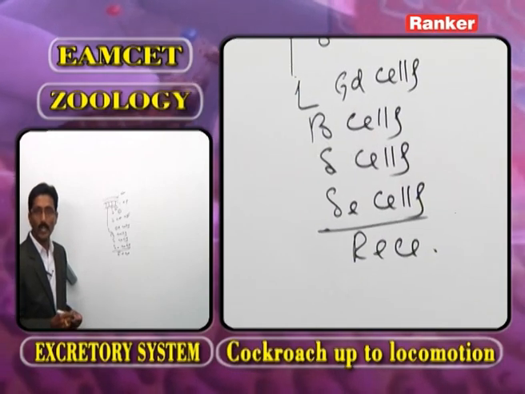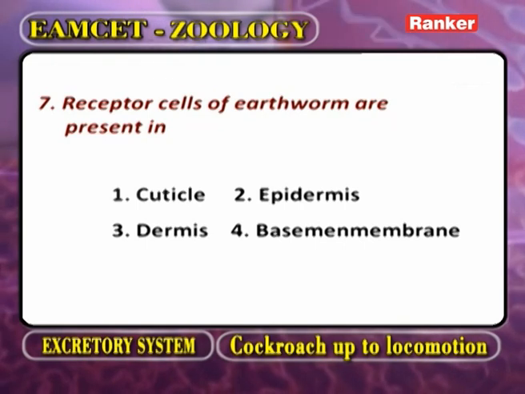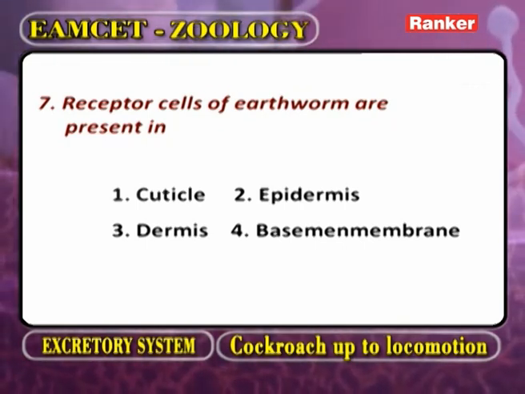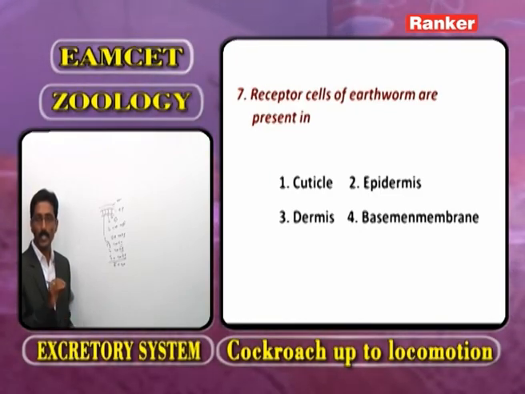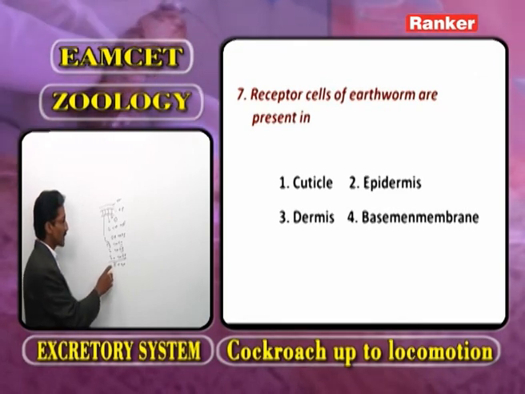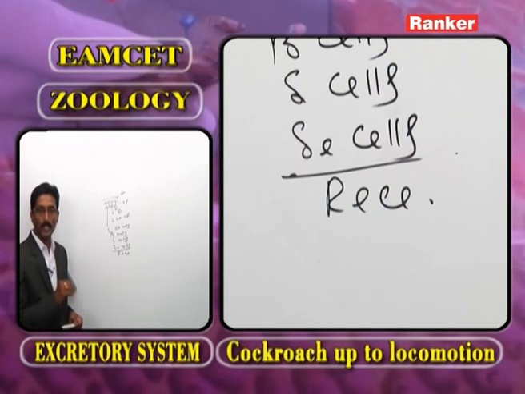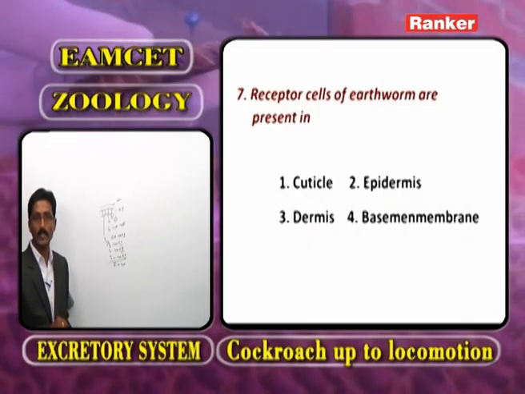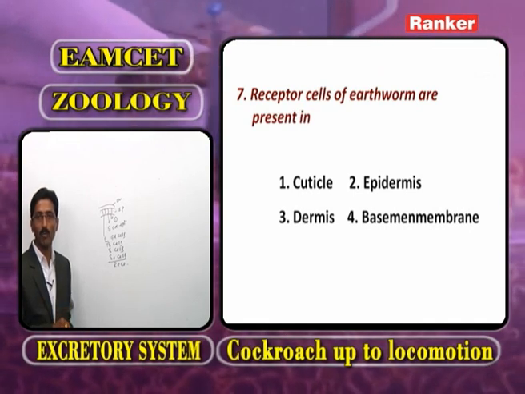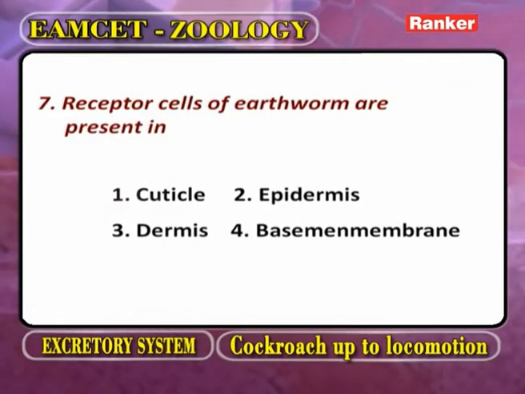Now here what is the question? The receptor cells of earthworm are present in. One is cuticle, it is non-cellular. Second, epidermis, it is cellular. In the epidermis, what are the receptor cells? The sensory cells. Now what is the correct answer? The receptor cells are present in which layer of body wall? The epidermis. Now the correct answer is second.